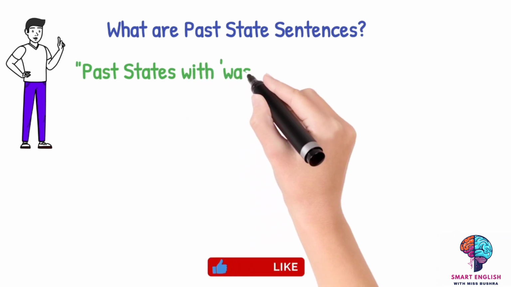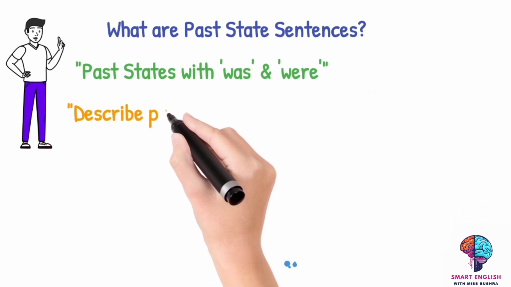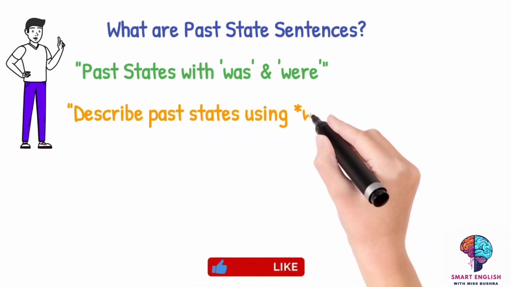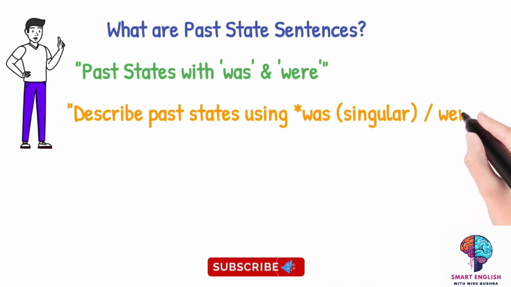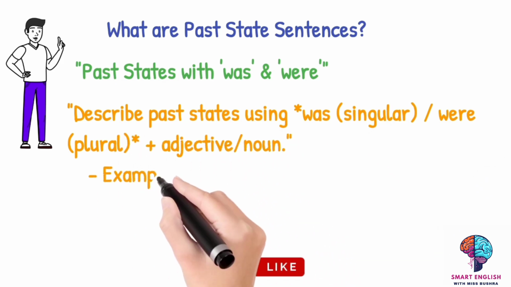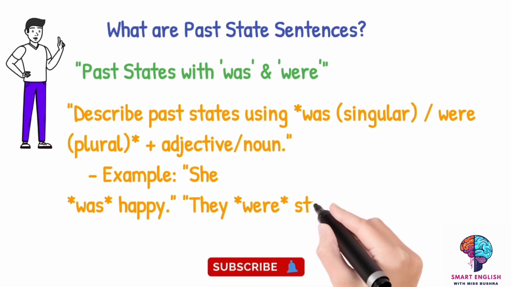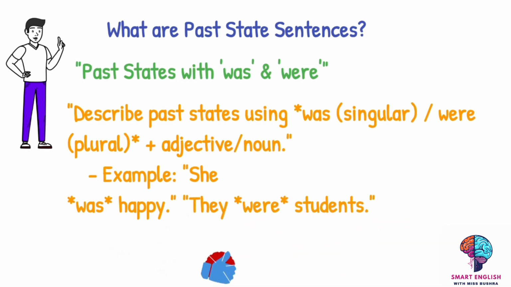Now, what are past state sentences basically? As I told you, we don't use any verb, we don't use any action. Instead of that, we use adjectives, right? Past state describes the past using was for the singular and were for the plural. And also we are going to use adjectives or any noun.